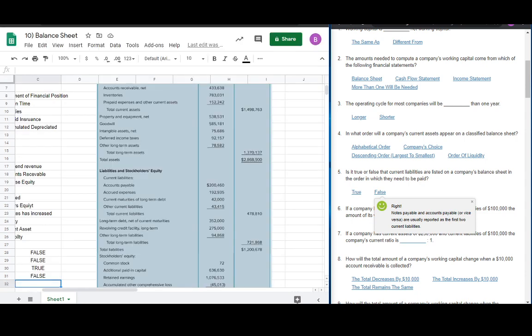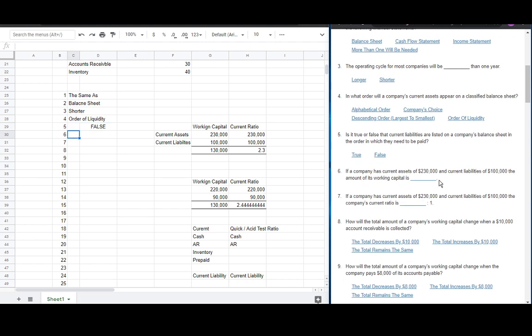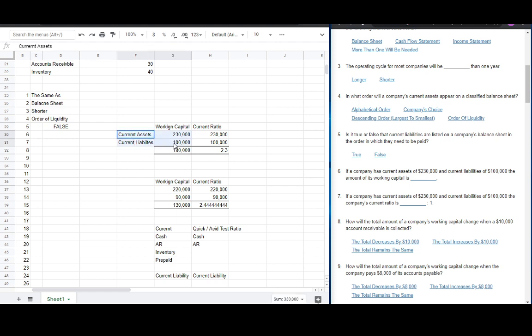Number 6. If a company has current assets of 2.3 and current liabilities of 1.0, the amount of its working capital, we subtract to find the difference of 1.3. Correct? And number 7 is the current ratio. We divide the 2 amounts, so we derive 2.3.